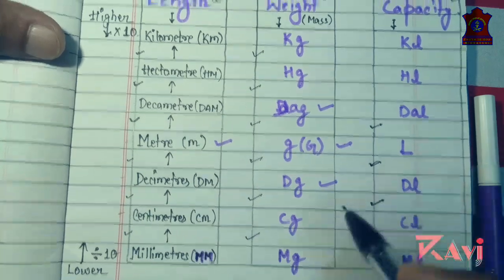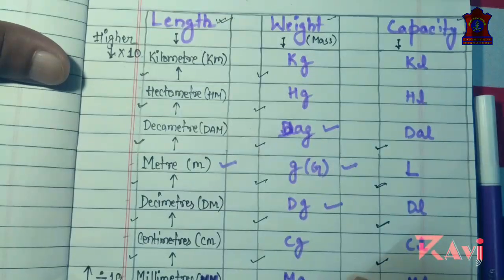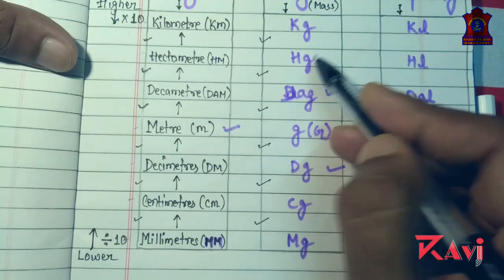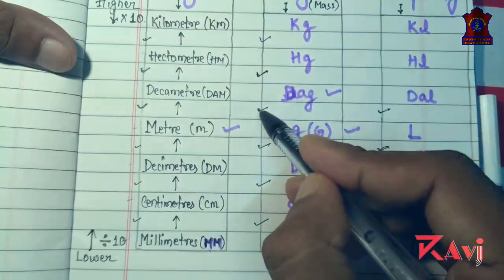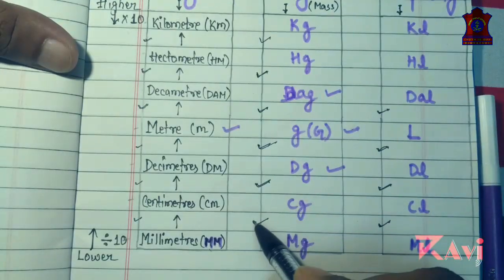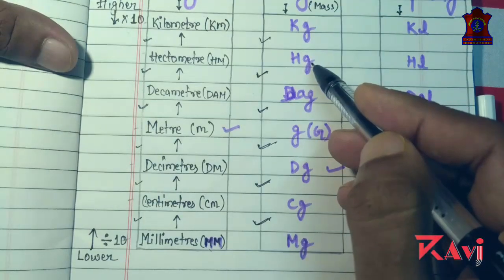It's very simple. If somebody is asking how many milligrams are there in 1 hectogram, multiply 10, 100, 1000, 10,000, lakh. 1 lakh milligrams make a hectogram.